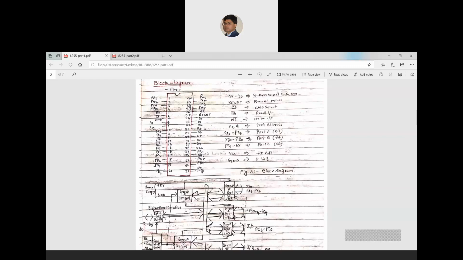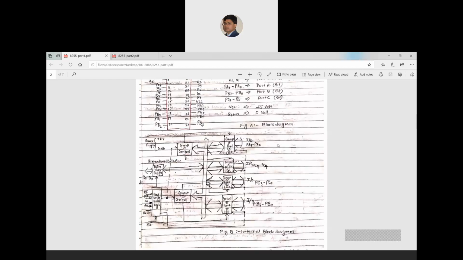Apart from all these, as it has three ports, there should be some pins by which we can decide which port I have to work with. That's why it has two pins allocated for the port address for these three ports. So these are the important pins, or all the pins, of this 8255.